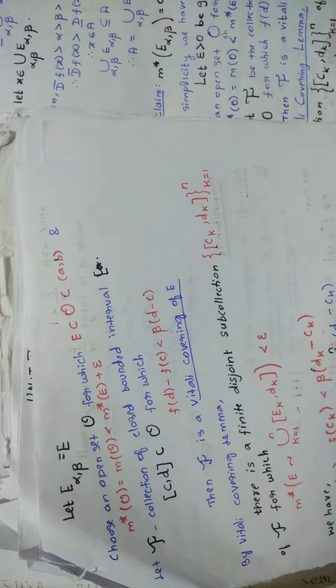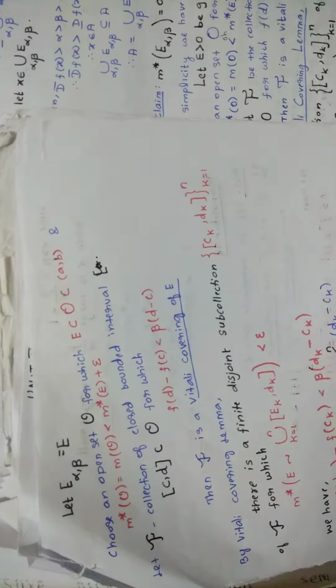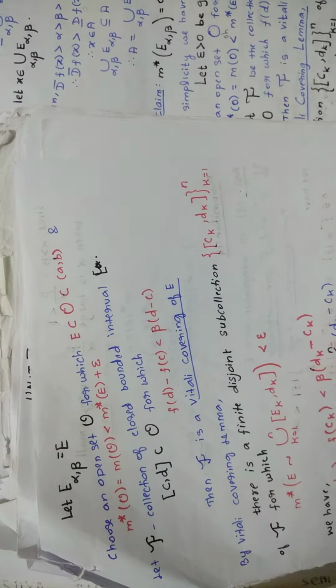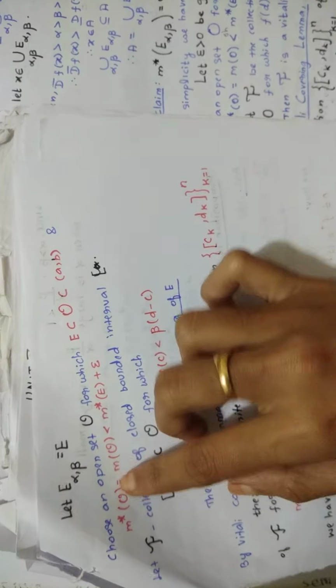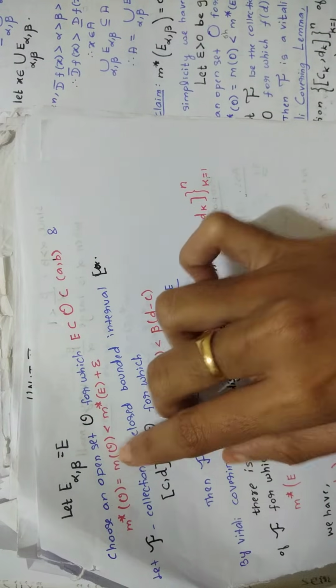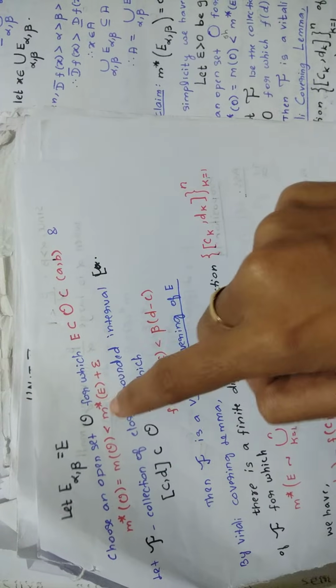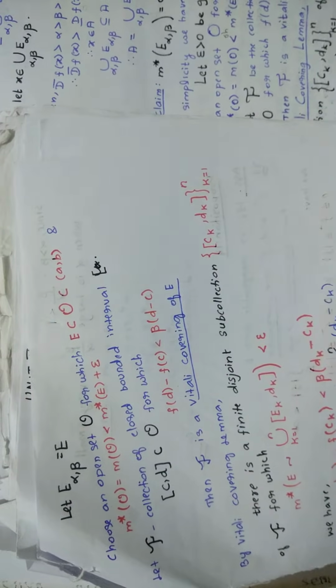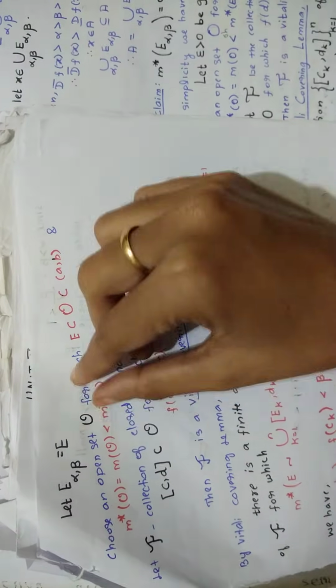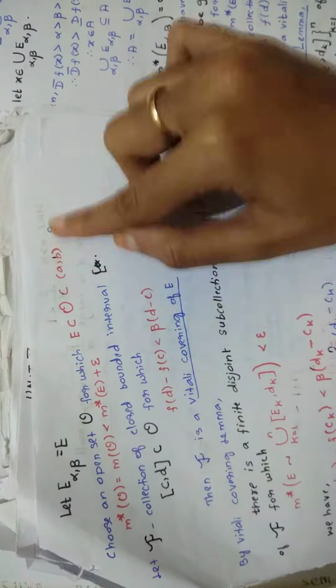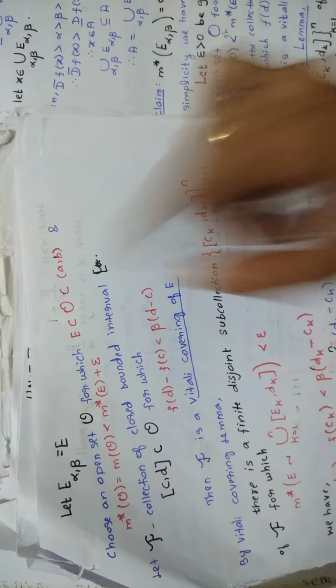This is how you are choosing, and this condition also you are saying: when you take the outer measure of open set O, that will be equal to the measure of O, and this measure of O will be less than m star of E plus epsilon. This is how you are choosing. These things you have to keep in your mind without any confusions.